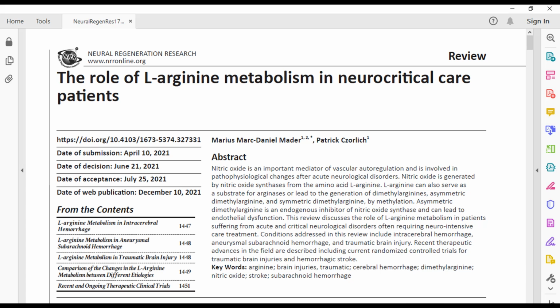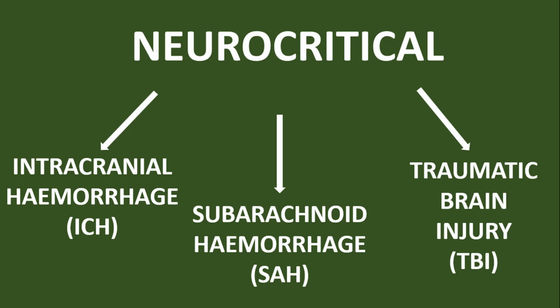Neurocritical conditions, which are basically accidents of your brain, have high death rates or poor outcomes despite the changing times and medical advancements. They have many differences in their types, but all of them have a common feature, which is secondary brain damage by inflammation, oxidation, and excitotoxicity. This research will focus on one such pathway responsible for secondary brain damage: arginine metabolism.